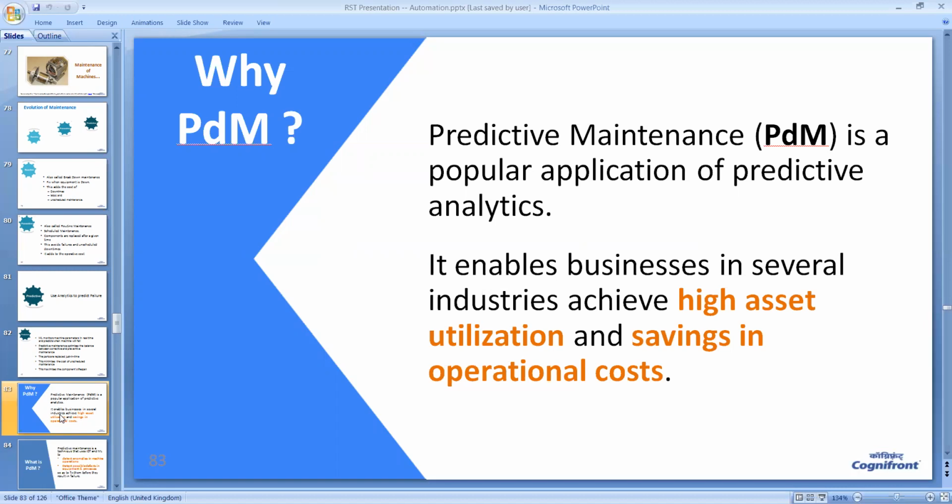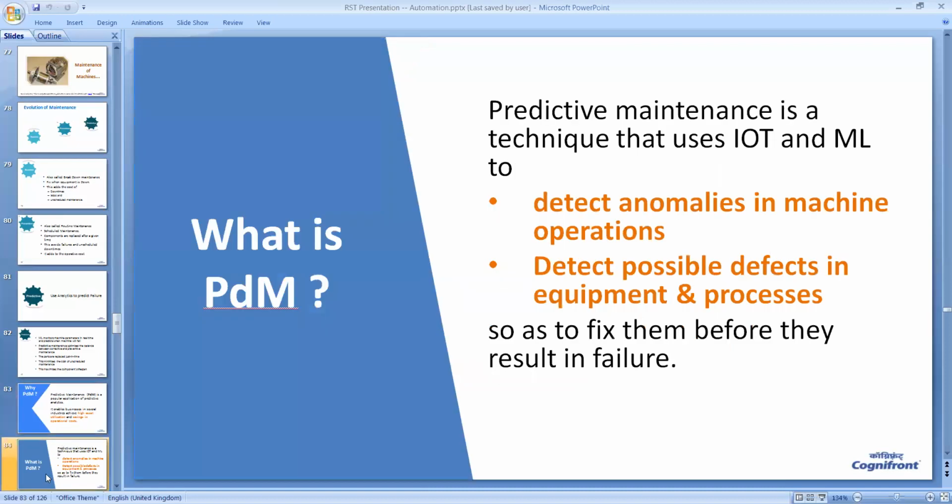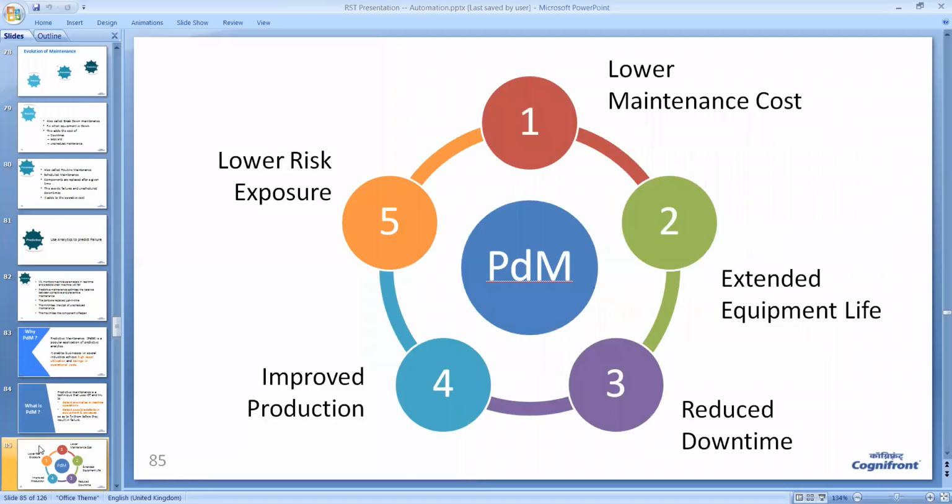Do the maintenance only when this predictive maintenance predicts that the machine is going to fail. So the advantages of predictive maintenance: lower maintenance cost, extended equipment life, reduced downtime, improved production, and low risk of exposure.